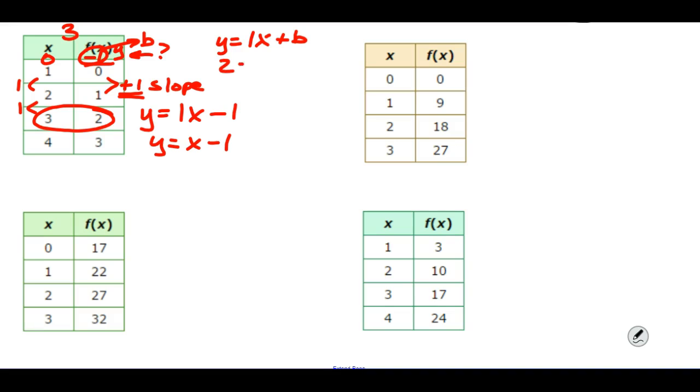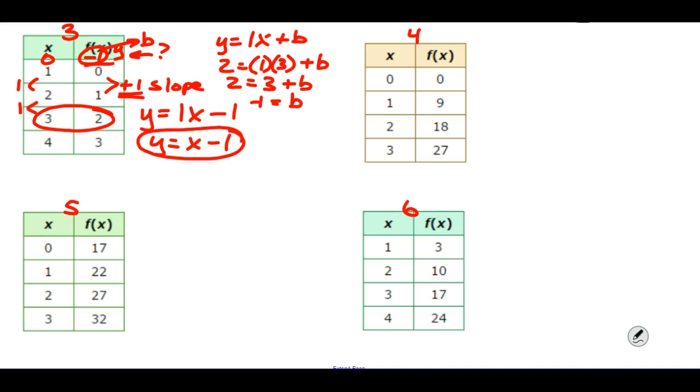Y is 2 and x is 3. You don't need both of those parentheses, but that's okay. Then we get 2 equals 3 plus b, subtract 3 from both sides, and b equals negative 1. Either way you look at it, whatever it is that you're able to figure out, any of those methods are fine. You find the value for b, you find the value for slope, and there is your equation.